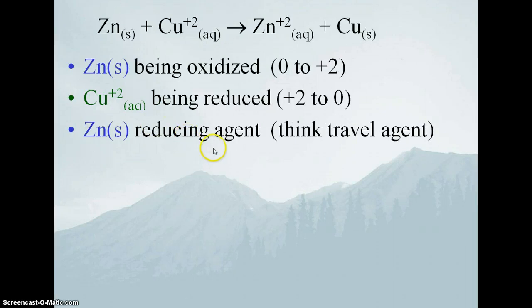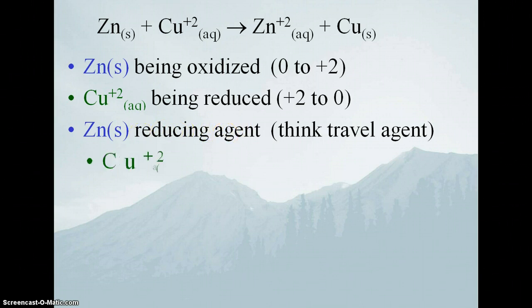The easiest way to remember this concept is to think of a travel agent. A travel agent is someone who does all the work for you to allow you to travel, but they're sort of your agent. So we call zinc a reducing agent because by it doing what it wants to do, be oxidized, it is allowing somebody else, an agent, to be reduced. So being oxidized, losing those two electrons, is allowing somebody else to be reduced.